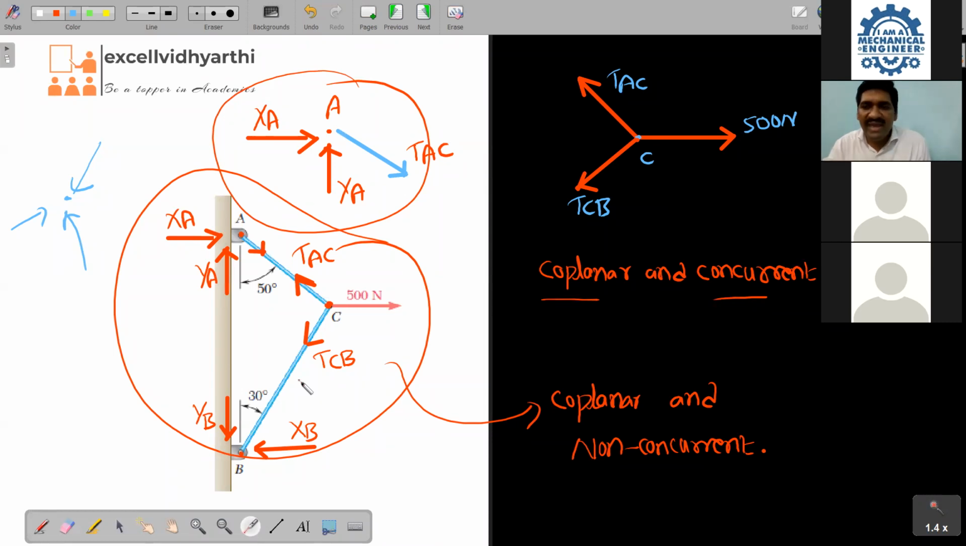To write the equations of equilibrium, we should know what is the type of the force system acting on the body, because all types of force systems may not have the same number of equations of equilibrium in that case.